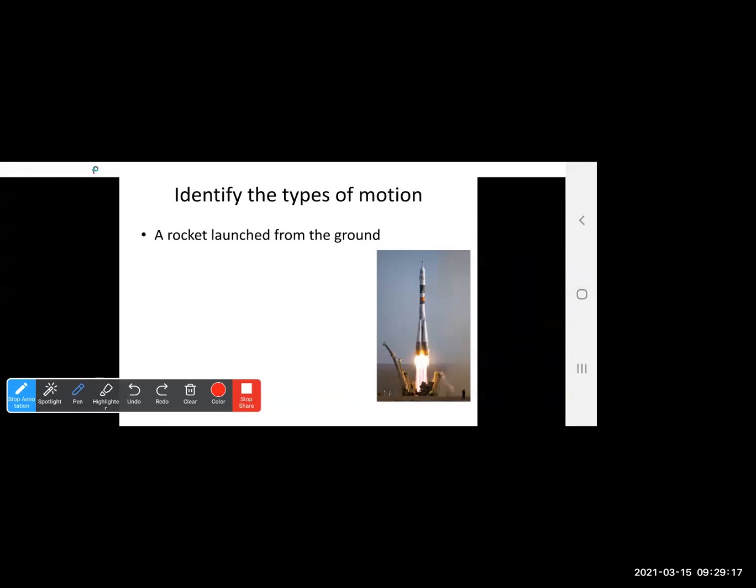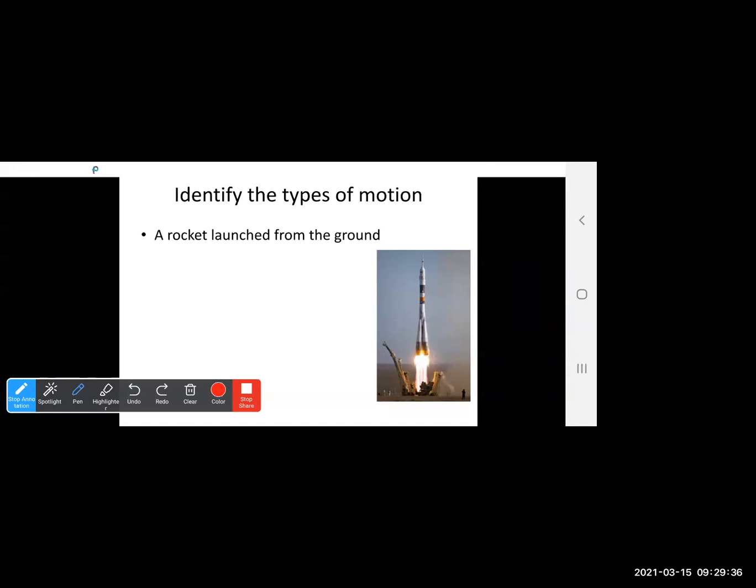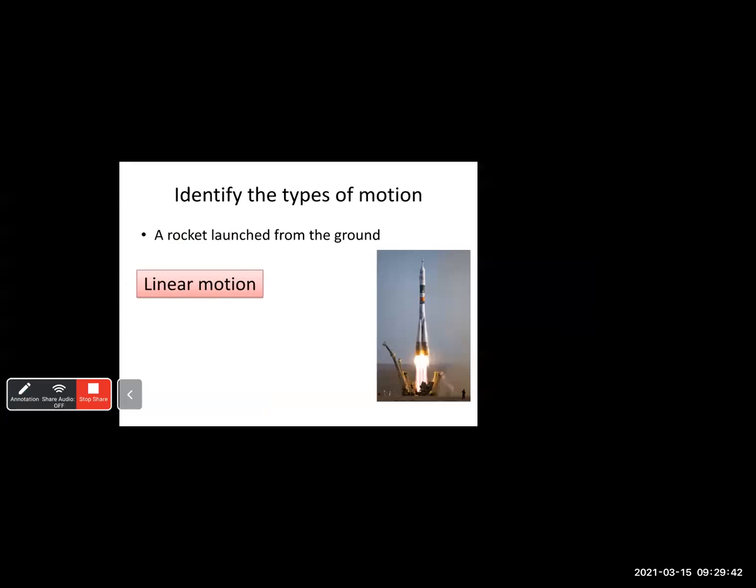Okay, next. Now identify the types of motion. Here a rocket is launched from the ground. First of all, tell me whether it is a linear motion or a non-linear motion. Linear motion. Very good, all of you. Because the rocket travels in a straight line, we categorize it under linear motion.